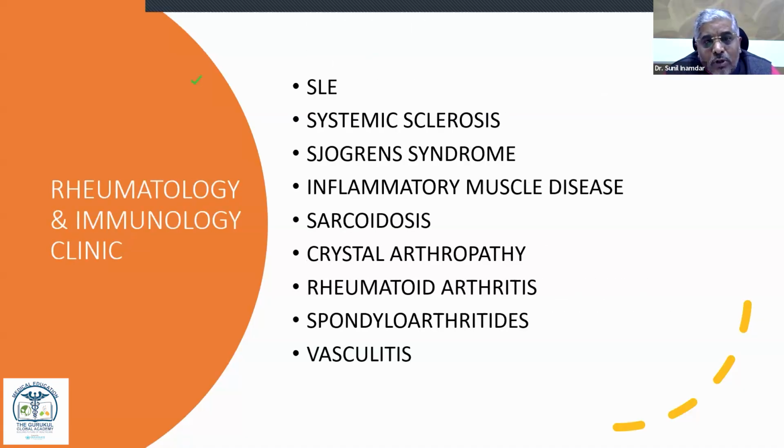Rheumatology and immunology clinic. It is bread and butter for Ayurveda. All arthritis patients definitely come to the Ayurvedic clinic. Rheumatoid arthritis, spondyloarthritis, vasculitis, or SLE, they do visit the Ayurvedic clinic and they have very good results. Even in systemic sclerosis, MCTD (mixed connective tissue disorder), polymyositis, and inflammatory muscle disease, there are really very good clinical results.